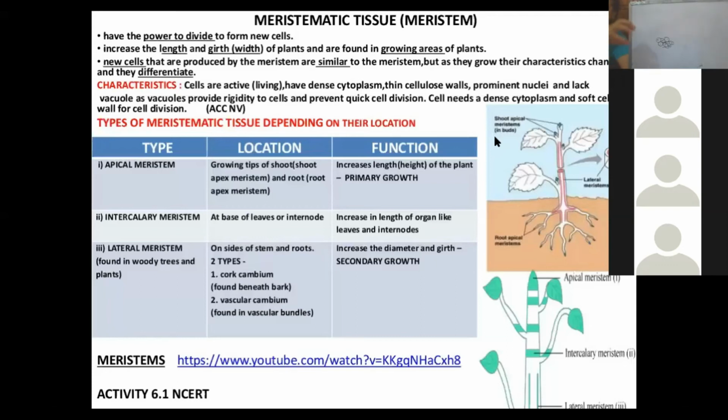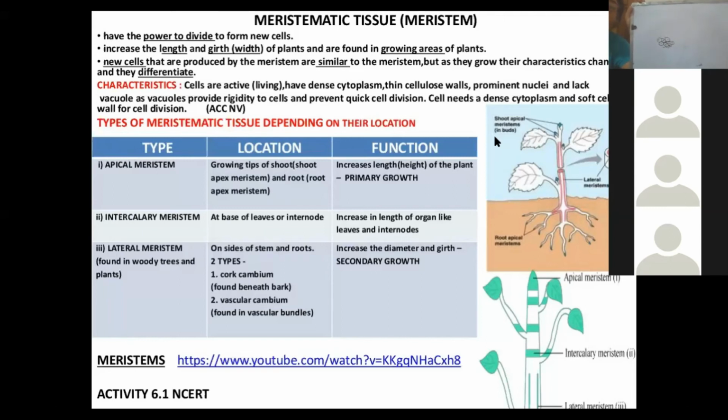So let me tell you, on the basis of the presence of the meristematic tissue, where the meristematic tissue is present, we are having three types of meristematic tissue. One is apical meristem, one is intercalary meristem, and one is lateral meristem. And where is the apical present?